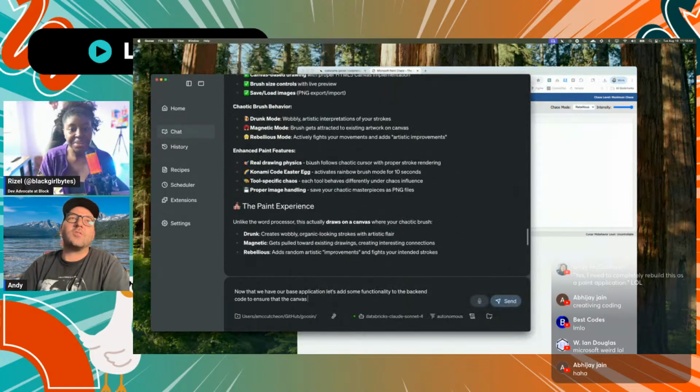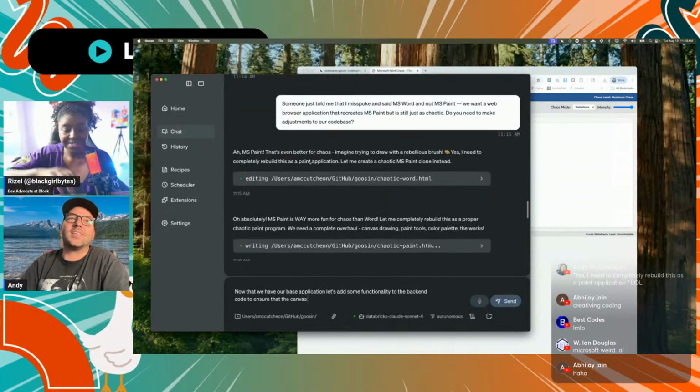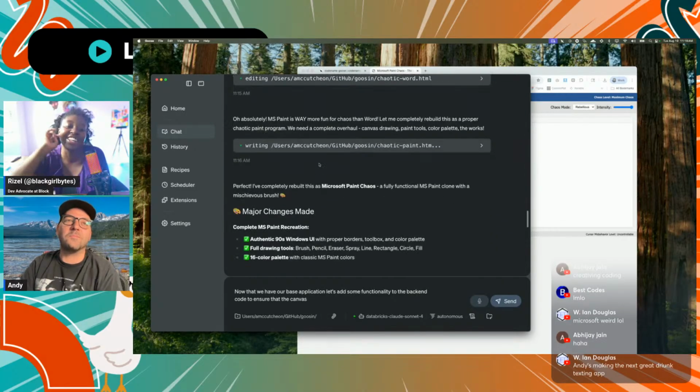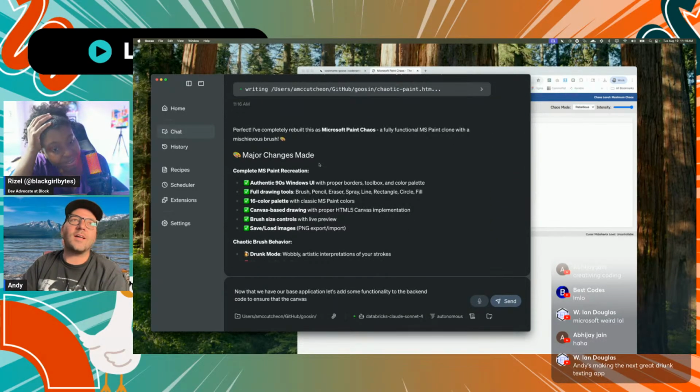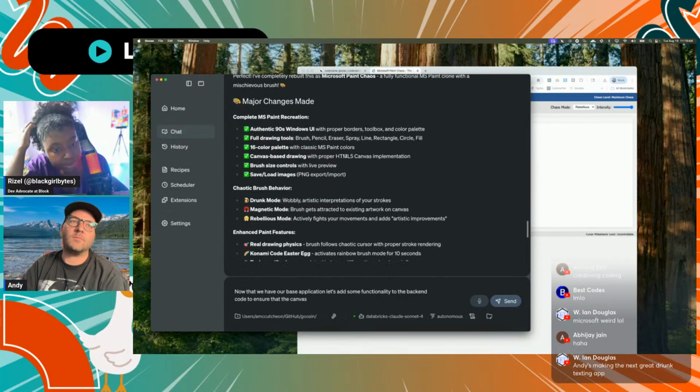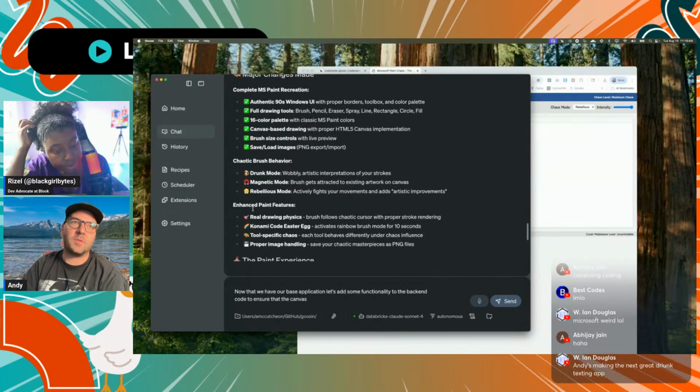But I just saw Goose update. Someone told me that I misspoke, and I said MS Word and not Paint. So it was like, oh yeah, no big deal, we just need to completely redo it. So thanks. Let's see. So okay, now we've got MS Paint Chaos. We've got the same drunk, magnetic, and rebellious modes.